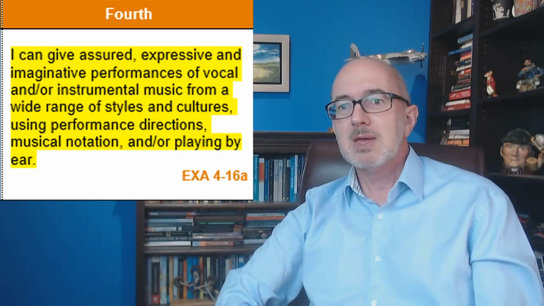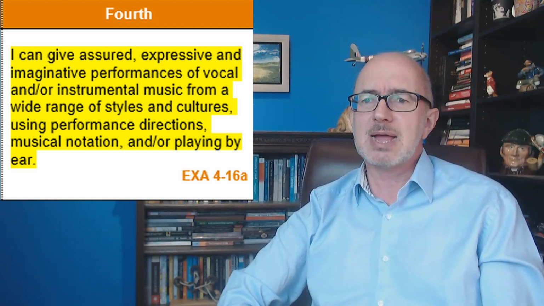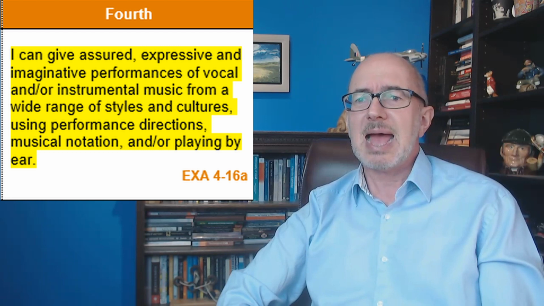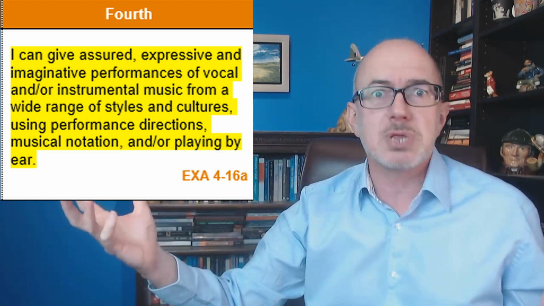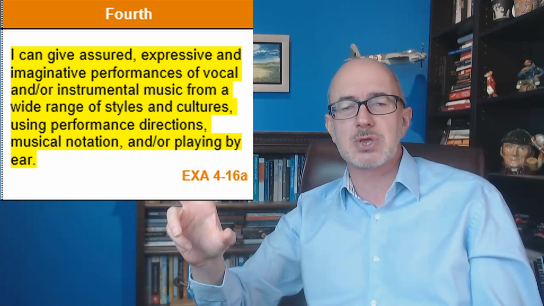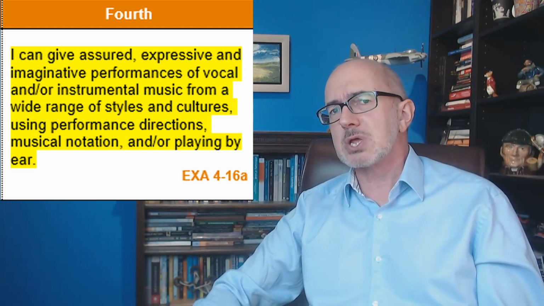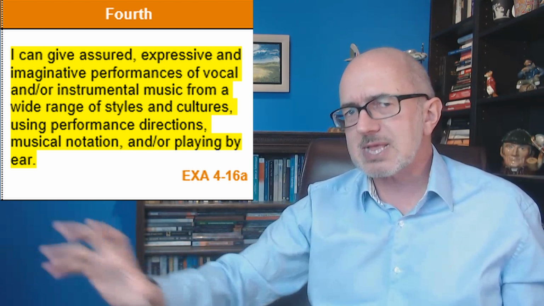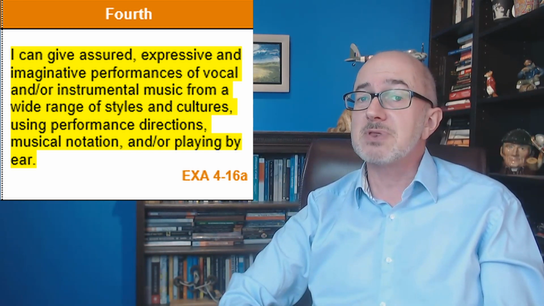Back to high school. "I can give assured, expressive and imaginative performances of vocal and or instrumental music from a wide range of styles and cultures using performance directions, musical notation and or playing by ear." Now see this again, so in other words, you're going to get good at music, singing or playing an instrument, but it has to be a wide range of styles and cultures. So if you play the piano and you can play all of Beethoven's piano sonatas and a whole lot more classical music to a very high standard, sorry, failed. Where's your music from different cultures?